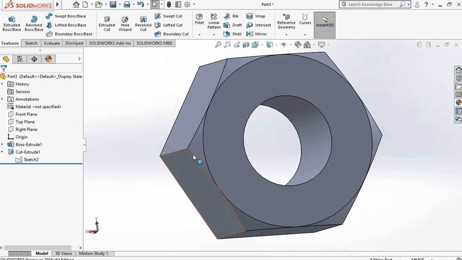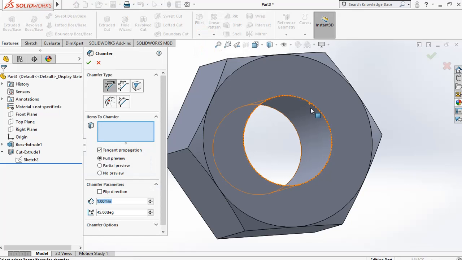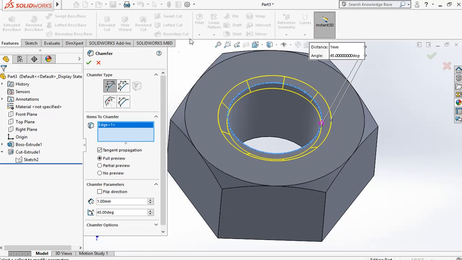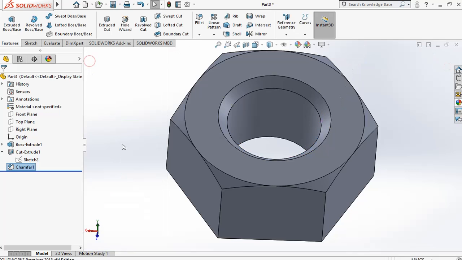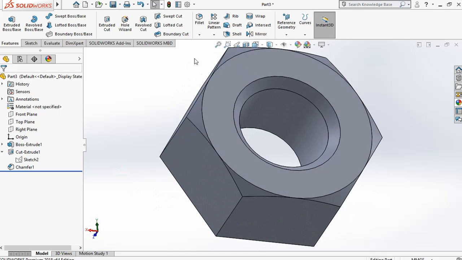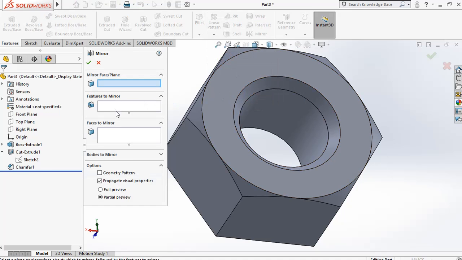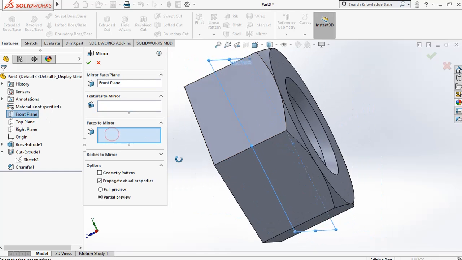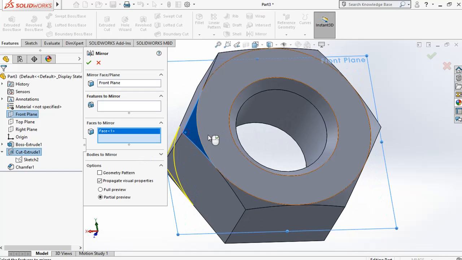Now we can see the soft edges here, and we can give a chamfer here for the surface. Okay. Now we can mirror it. The mirror plane was the front plane, right? Front plane, faces to mirror were this.